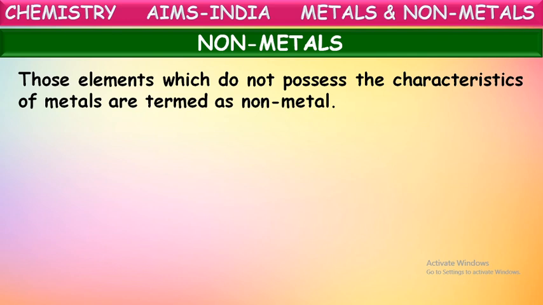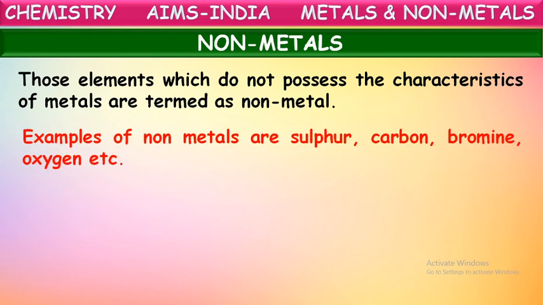All the metals mostly have a hard solid nature. They are malleable, ductile, sonorous, and they can conduct heat and electricity. So those are metals. Those elements which do not possess these properties are considered as non-metals.